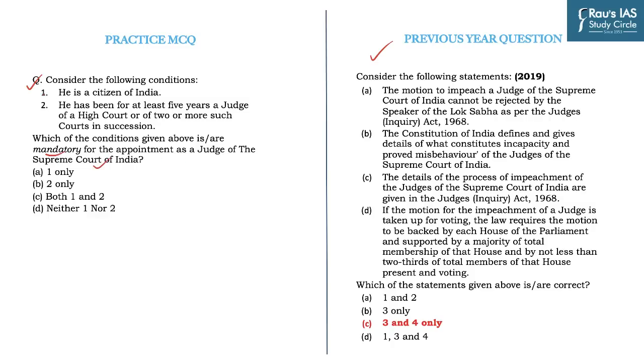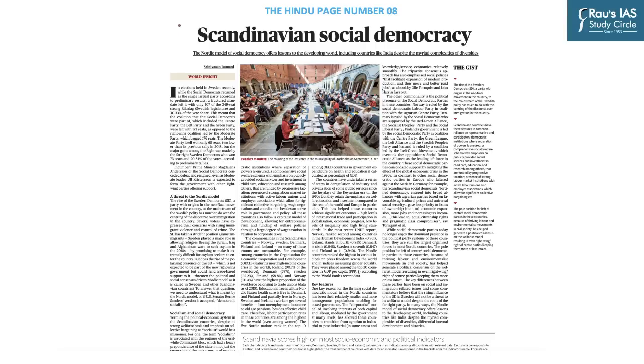So of course, first statement is correct according to Article 124 subclause 3. Without being a citizen of India, one cannot become judge of Supreme Court. But apart from that, there are 3 conditions as well, and this is also one of those conditions, but it is not mandatory. And so a person possessing citizenship and any of those 3 conditions is entitled to become judge of a Supreme Court, and hence this does not form the part of the right answer, leading us to the correct answer A1 only. Question number 2 has also been taken from The Hindu, page number 8.